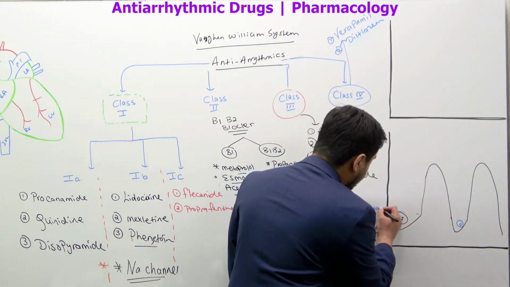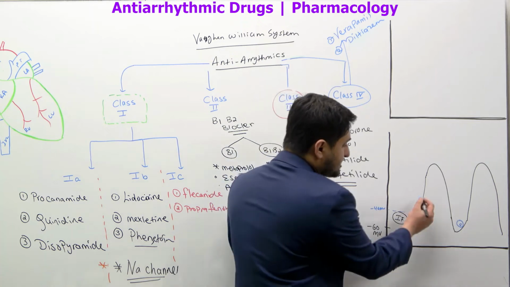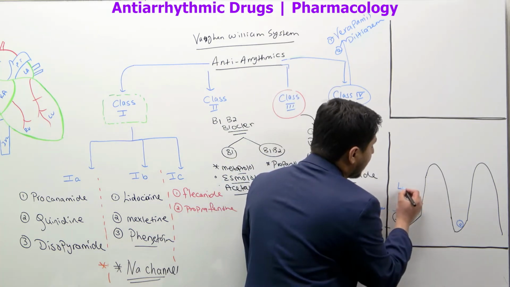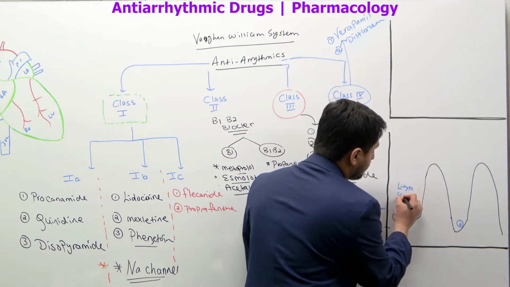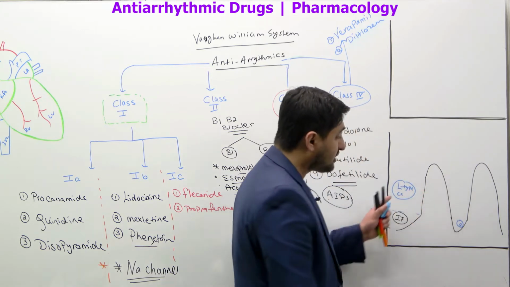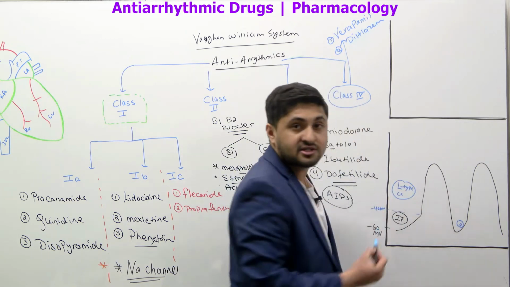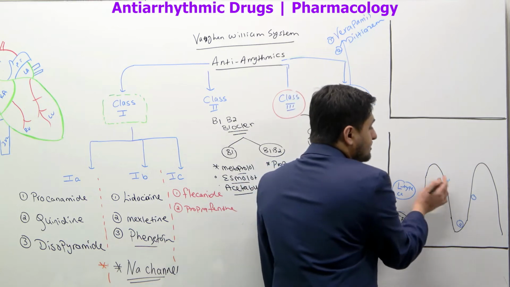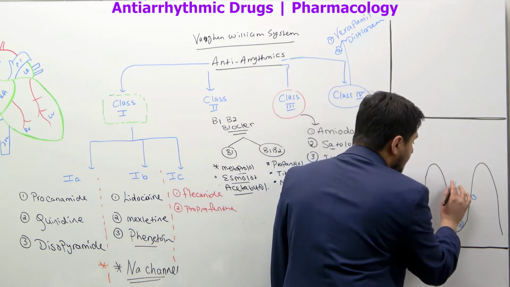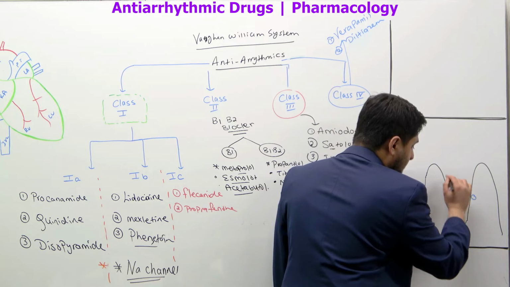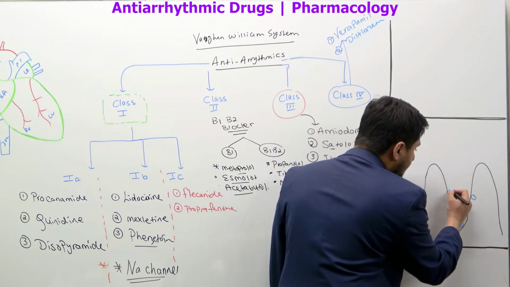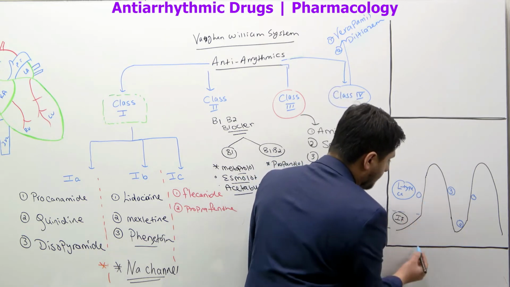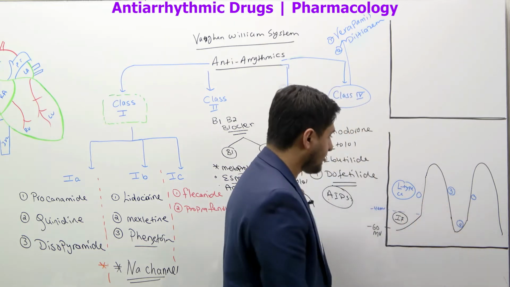This is about negative 40 millivolts. After that, L-type calcium channels open up, and that results in an influx of calcium, which is the depolarization, right? This is phase 0. I'll write it down here. Then after that, voltage gated potassium channels open up, and this results in the repolarized state, right? This should be phase 3. This is what happens. So you have phase 0, phase 3, and phase 4, right? This is phase 4.